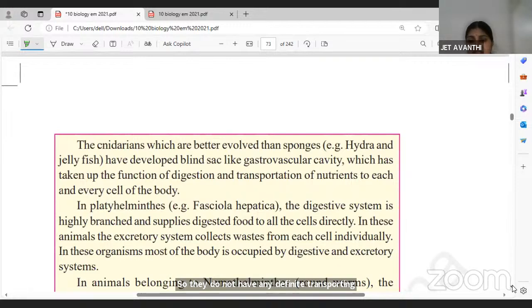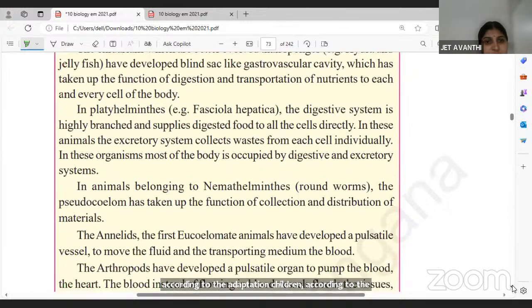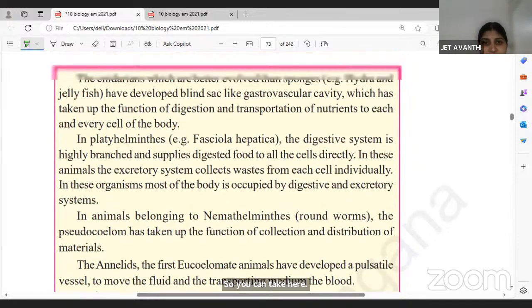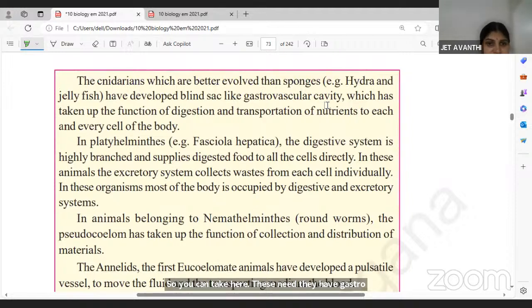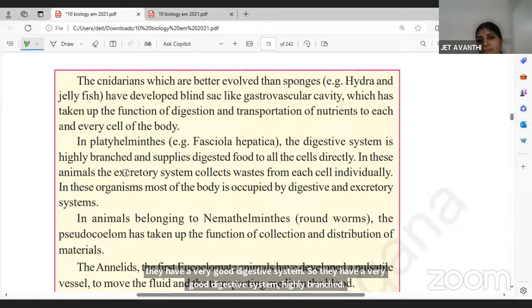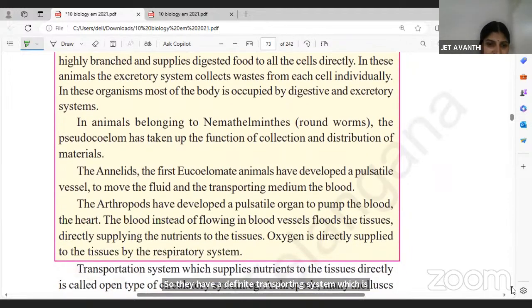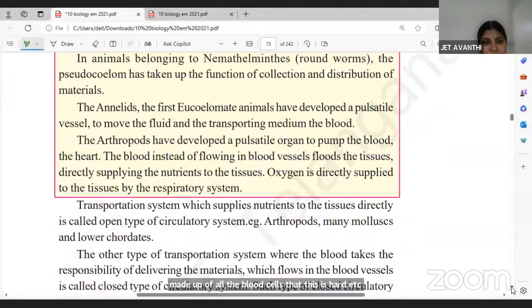So according to the adaptation, children, according to the habitat where they survive, they have a definite transporting system. So you can take here these cnidarians. They have a gastrovascular cavity, which helps in digestion as well as transportation of nutrients. And if you take the third phylum in the animal kingdom, Platyhelminthes, like Fasciola hepatica is an example, they have a very good digestive system, highly branched. So in the process of evolution, we have evolved. If you take mammals, we are the highly evolved animals, Mammalia. They have a definite transporting system, which is made up of blood cells, blood vessels, heart, etc. So please go through this tabular form, extra information.